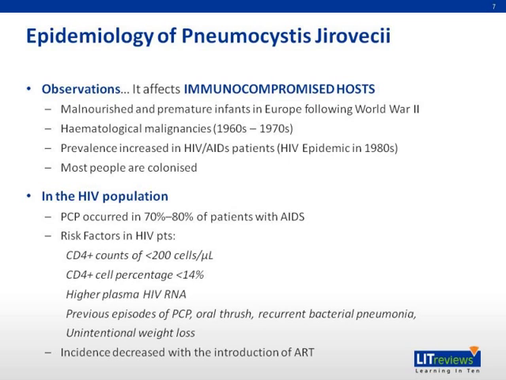Focusing on the HIV population, PCP occurs in 70 to 80% of patients with AIDS. The risk factors in this group of patients is if their CD4 count is less than 200, their CD4 cell percentage is less than 14%, or if they have higher plasma HIV RNA levels. Previous episodes of PCP, the presence of oral thrush, recurrent bacterial pneumonia, unintentional weight loss are also risk factors for PCP development in HIV patients, and the incidence decreased with the introduction of antiretroviral therapy, again highlighting the fact that PCP or pneumocystis infections occurs in the immunocompromised host.